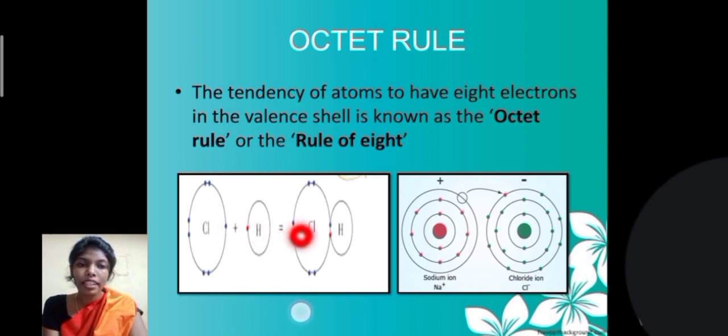So it combines with hydrogen, which has 1 electron, and then it has 8 electrons in its outer layer. The tendency of an atom to have 8 electrons in the valence shell, the outermost shell, is known as the octet rule or the rule of 8.